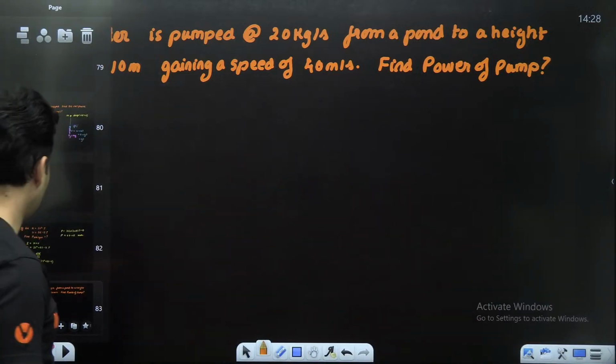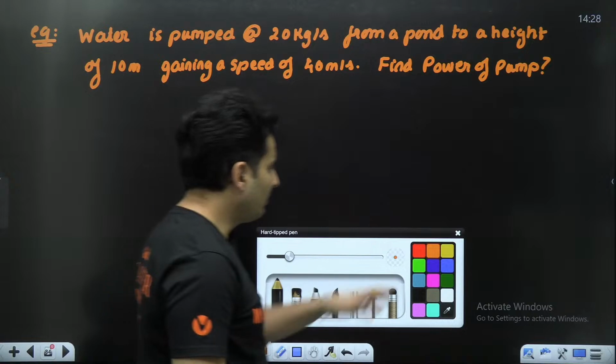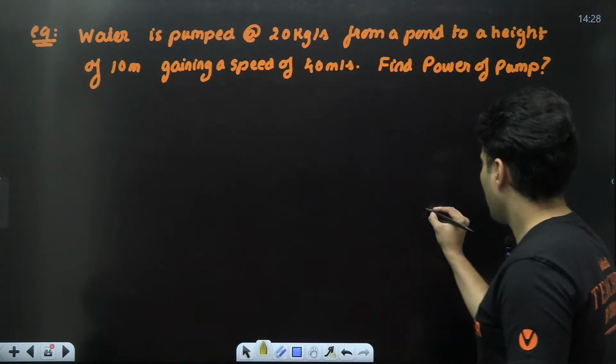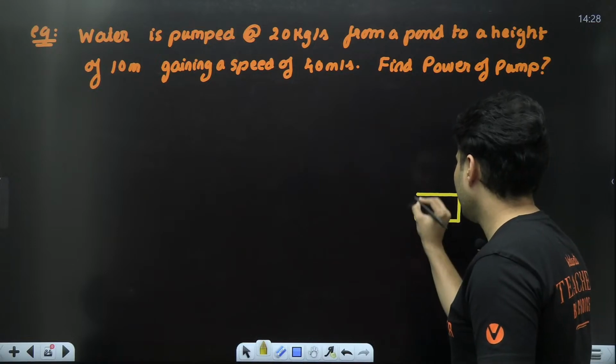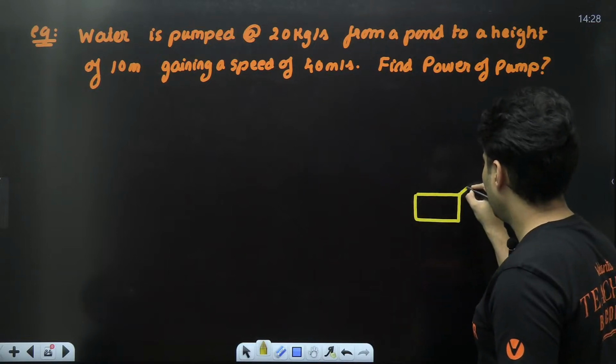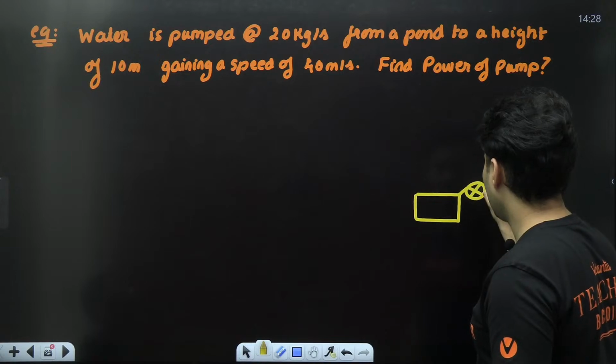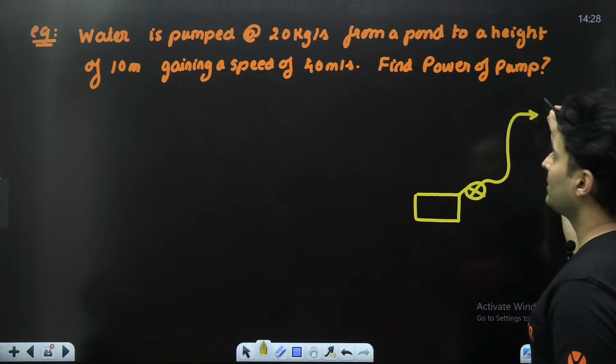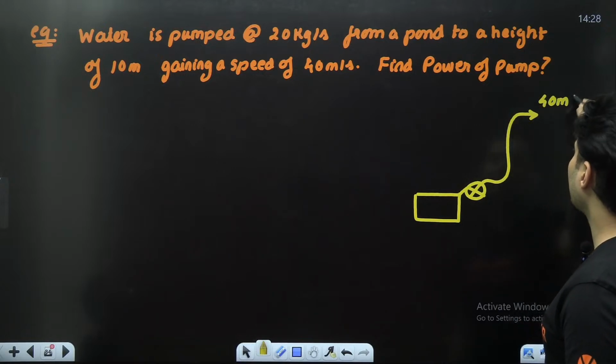Let's try to solve this question. These pump questions are also very, very common. Let's try to understand what it means. Just imagine in 1 second, there is a pump over here which takes water from the pond to some height and gives it a speed of 40 meters per second.